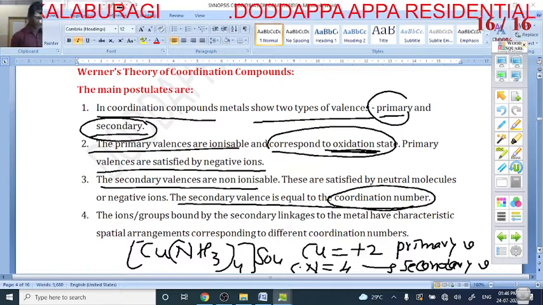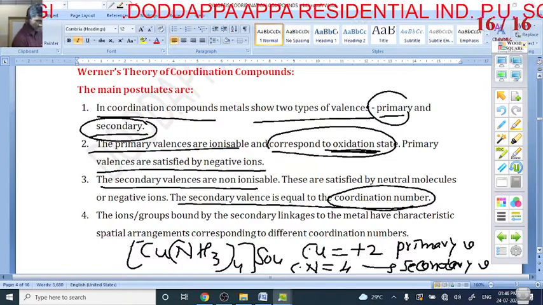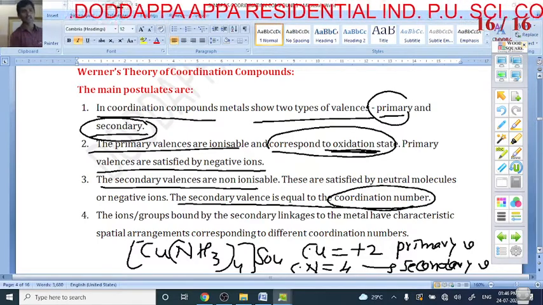Coordination number equals what? In this complex, the oxidation state of copper is +2. It is called primary valency. The coordination number is 4, so it is called secondary valency.